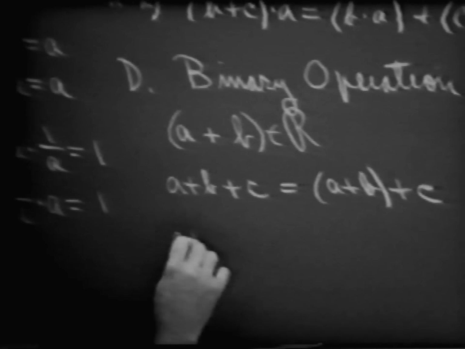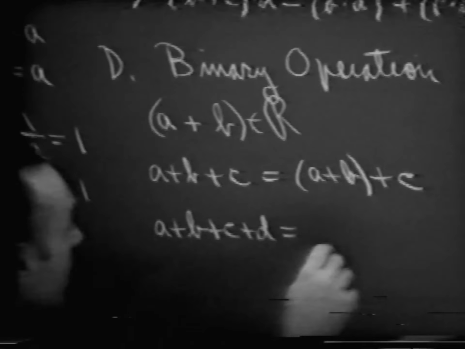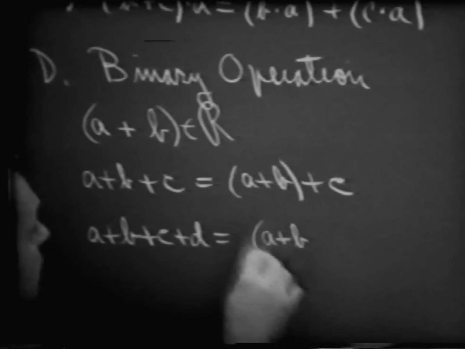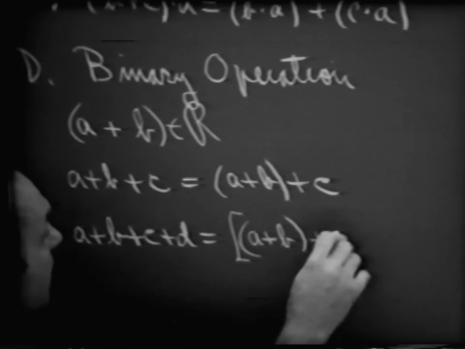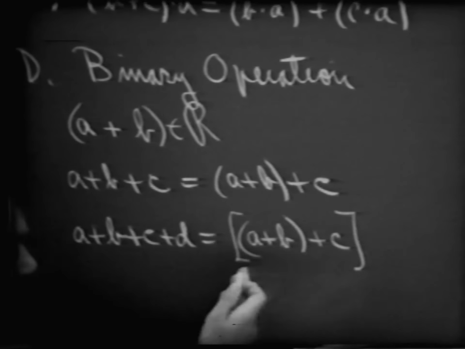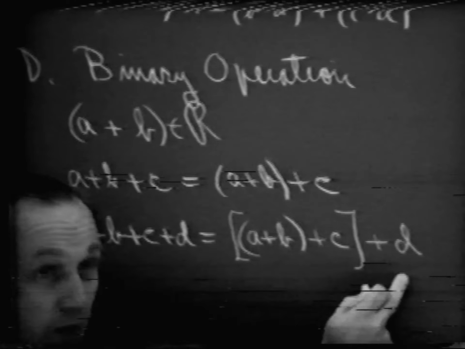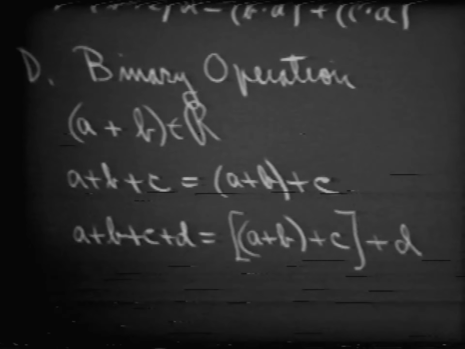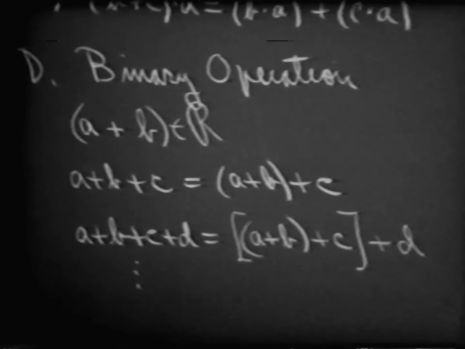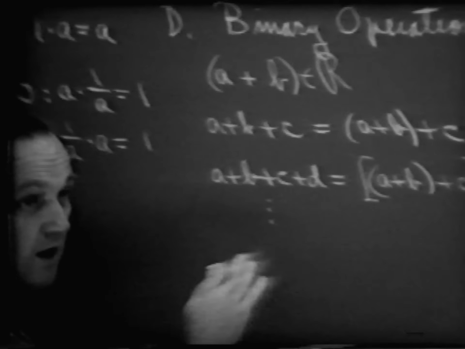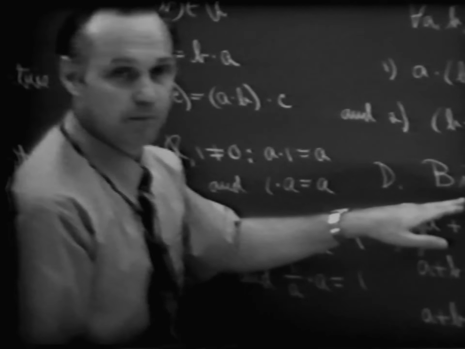Or suppose we happen to have four numbers that we would like to handle. We now would like to add these. So you say to yourself, let me add the first two. I can indicate that by this set of parentheses. Then to that number, I want to add a third number, call it C, and that gives me another number. And finally, to that number, I will add the number D. And we define it this way. Similarly, we can continue this for as many numbers as we want, and also write the same kind of pattern with respect to multiplication. So this is a binary operation.